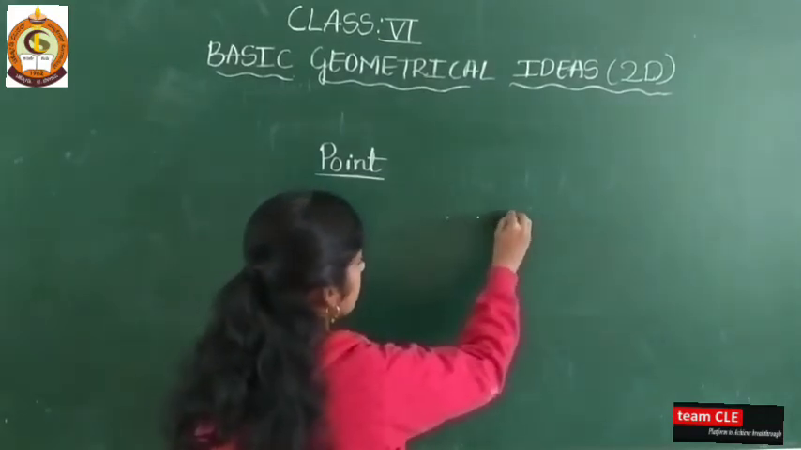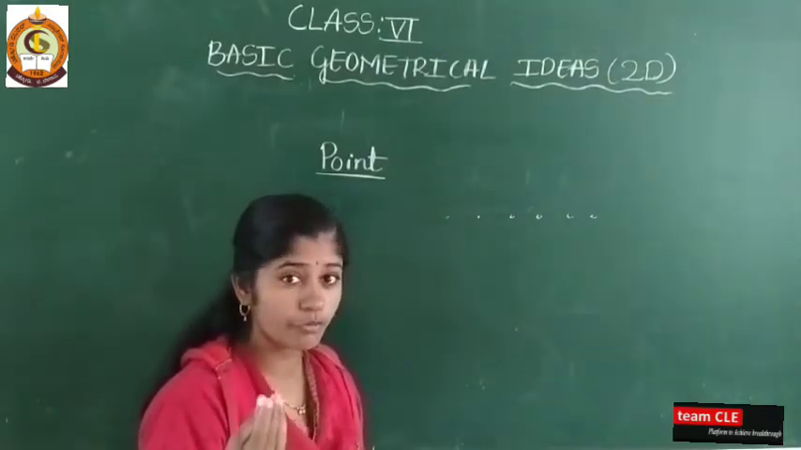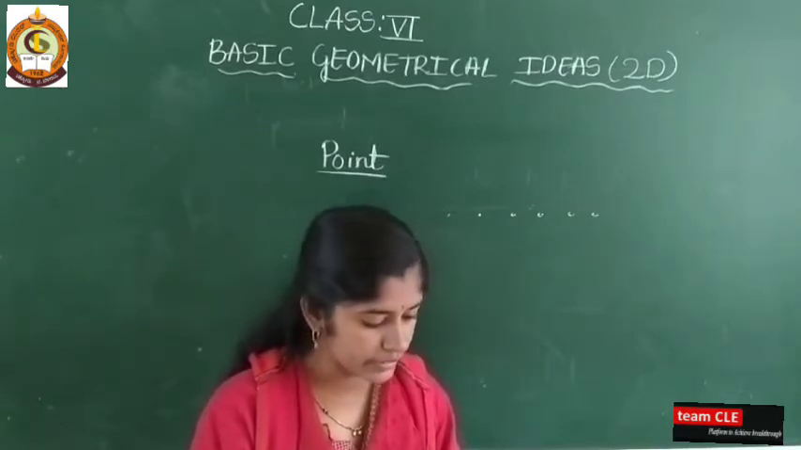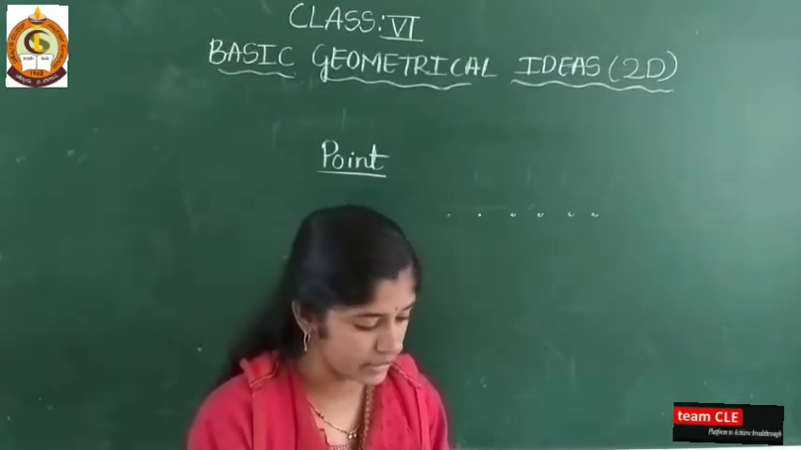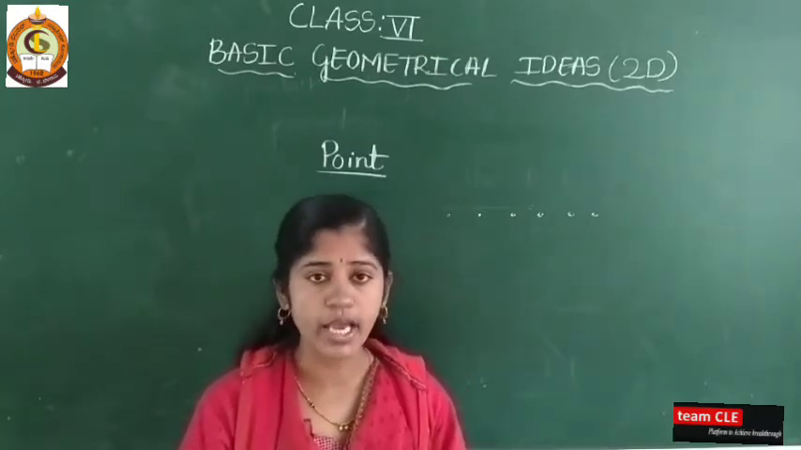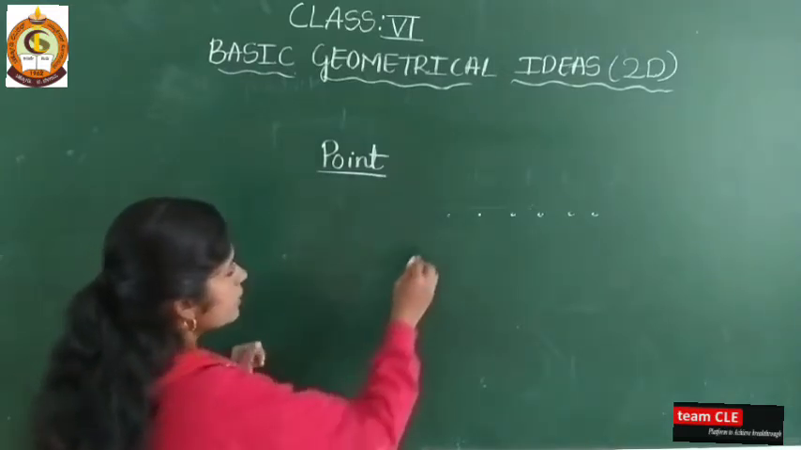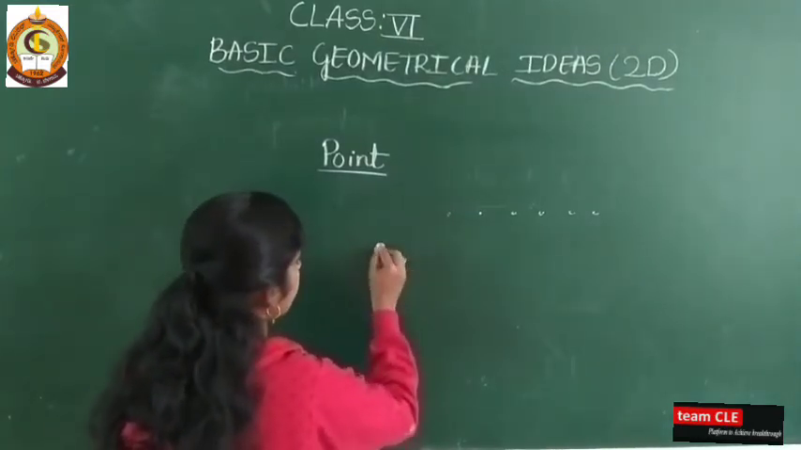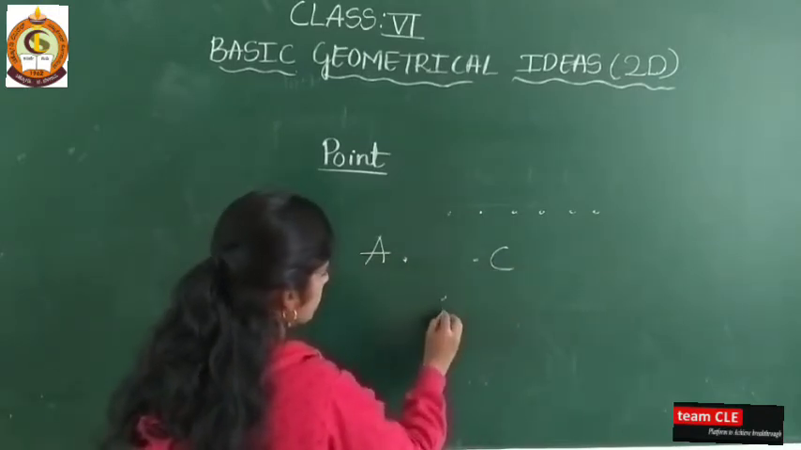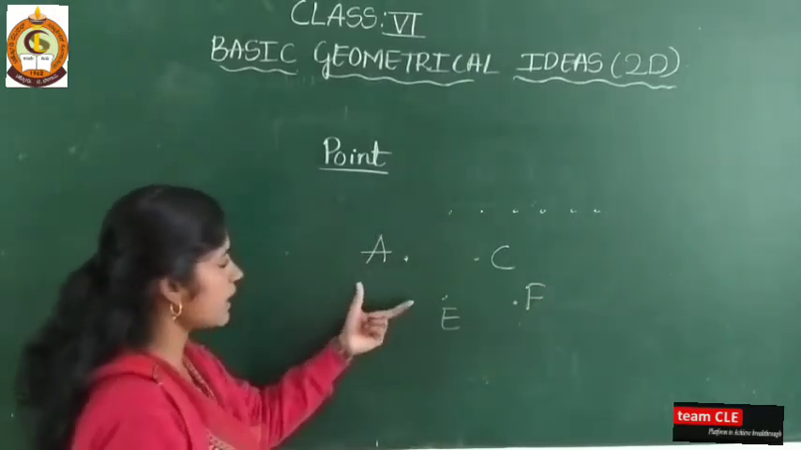See here, it is sharp and pointed. You can take the point of a needle, the tip of a compass, the pointed end of a needle, or the sharpened end of a pencil. They are the best examples of a point. Just see here, we can represent it as a dot. This is C, this is E, this is F. So what are these?